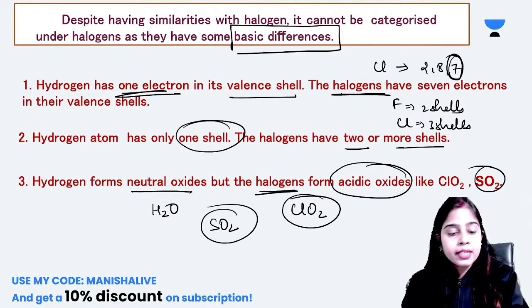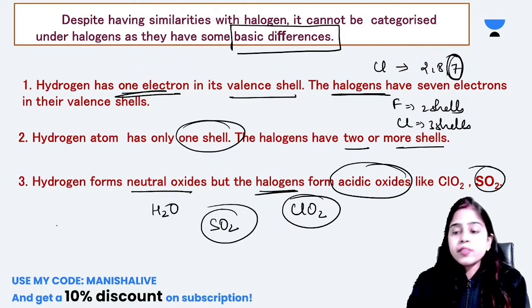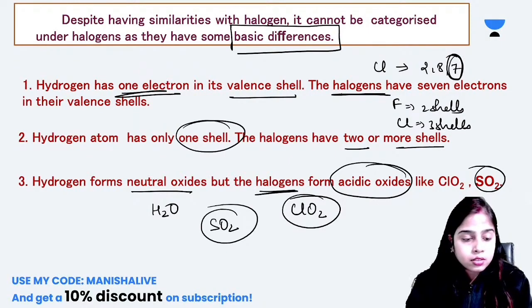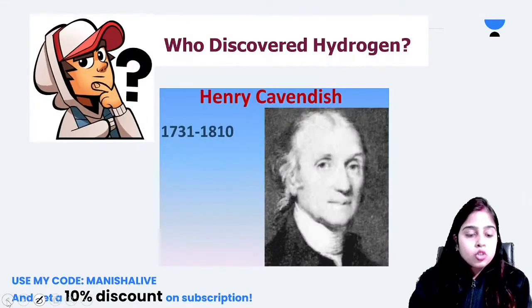Does anyone have any doubt? Is everyone clear? These were the basic differences between the halogens and hydrogen.